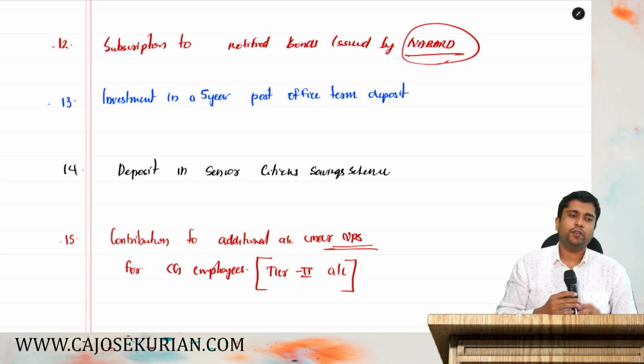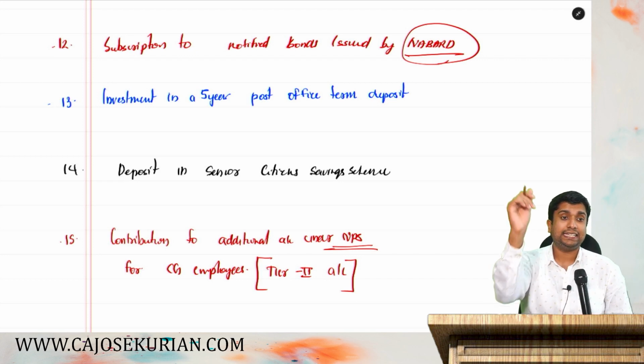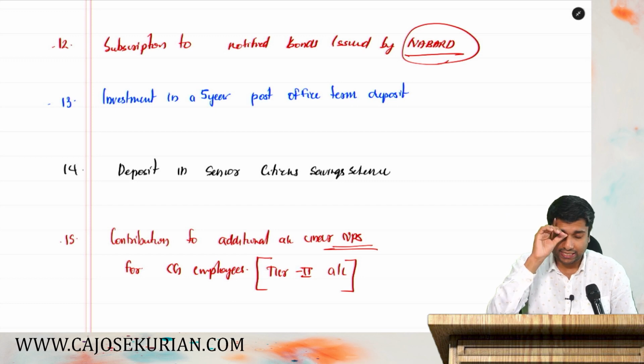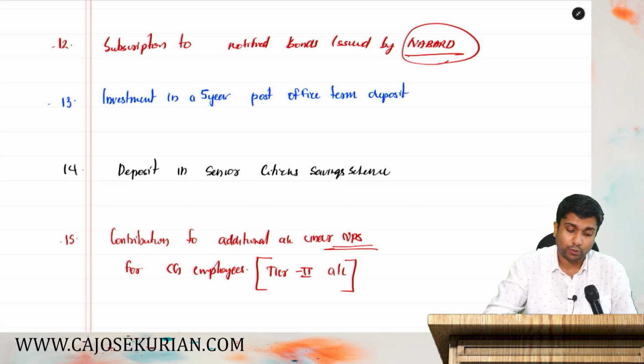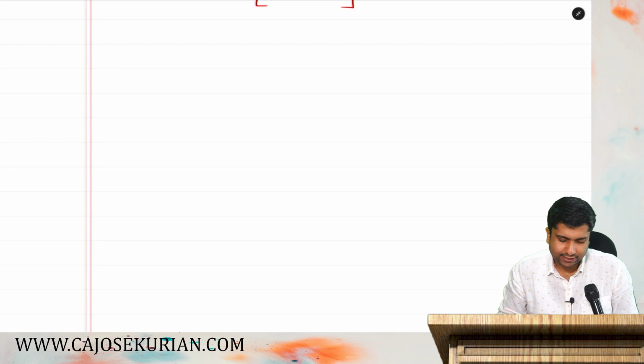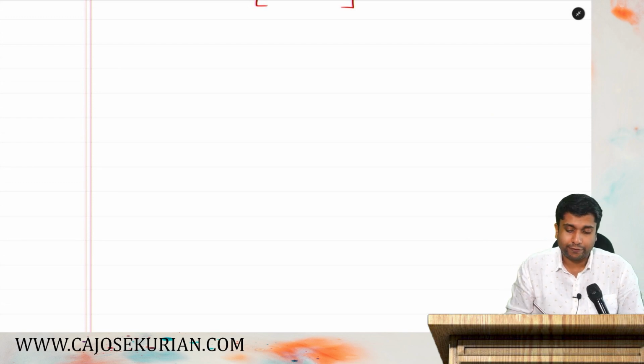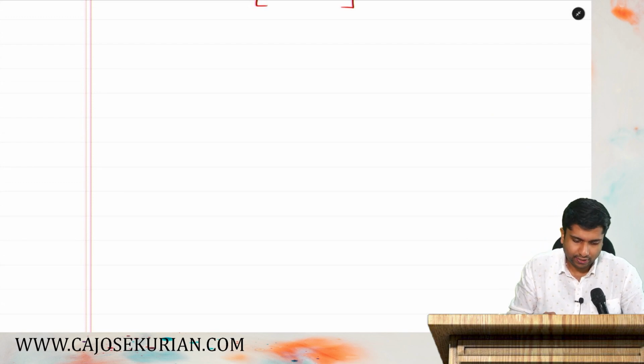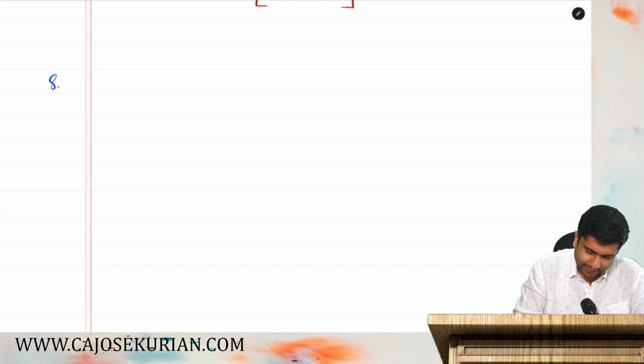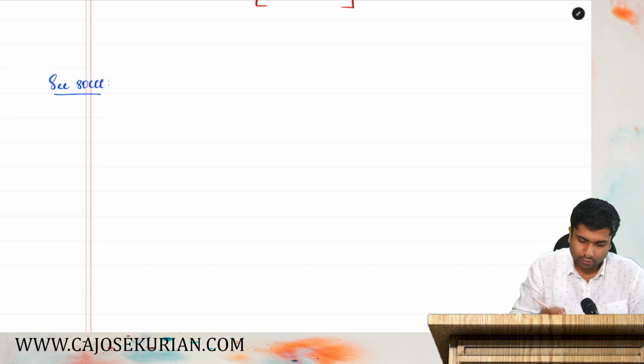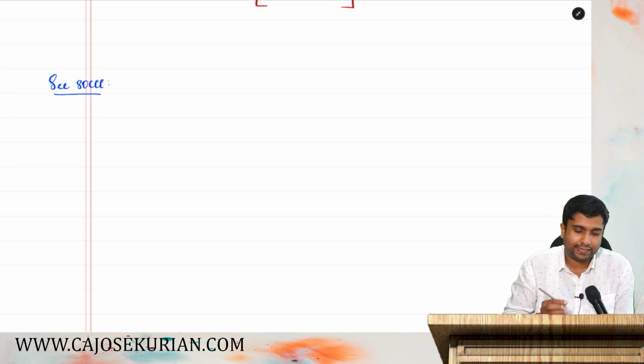So friends, moving on with the next deduction. 80CCC is there. Let's complete 80CCC, then we will move on to 80CCD. So please write the next deduction, that is under section 80CCC. So let's understand what all are the deductions under 80CCC.